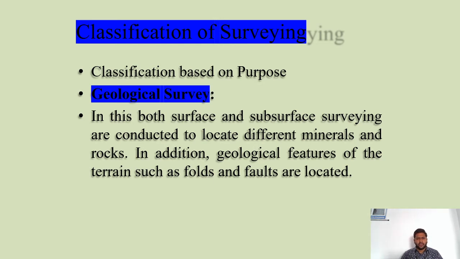See, if a civil engineer wants to construct any dam or any pond or anything else, before going to visit the site, we need to rely on the geological maps. That geological map will give the information regarding what type of faults or folds are available in that particular area where you want to construct these dams or ponds. Even what type of minerals and rocks are available in that particular area.